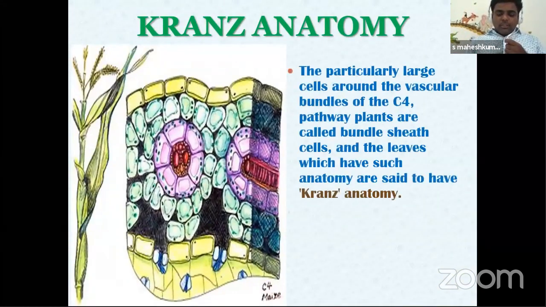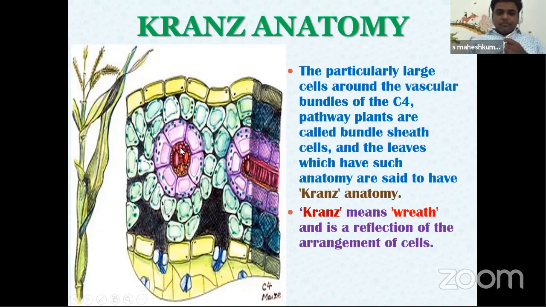Now let us look at Kranz anatomy. This is a TS of a leaf of sorghum and sugarcane. Kranz means wreath, means garland. Students, observe here in the middle of this leaf, the xylem vessels and phloem are there. It is surrounded by specialized cells. These are called bundle sheath cells. Means the specialized cells are surrounding and making a sheath around the vascular bundle. That's why they are called bundle sheath cells.